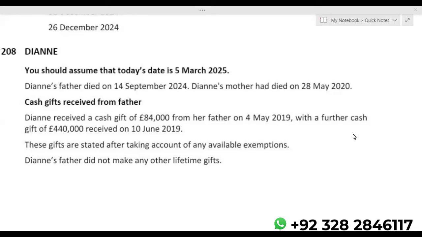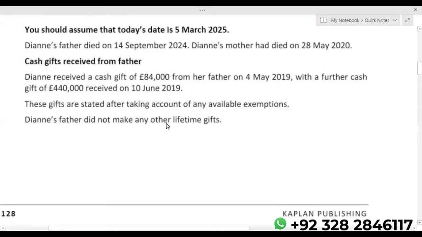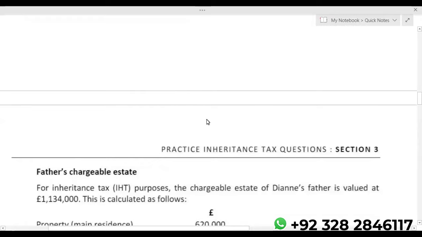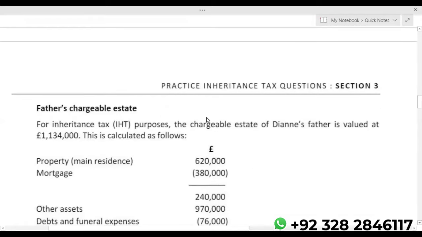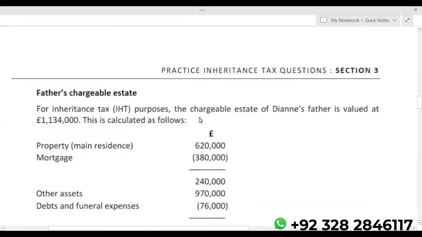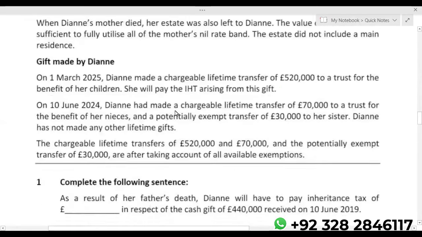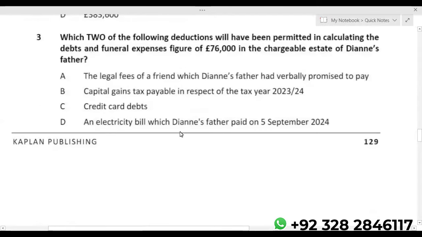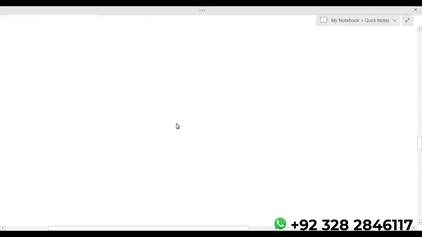This question, DIANNE, is mainly on IHT. So let's read the requirement that is from section B. Previously, if you recall, we have completed 53 MCQs. So now let's practice section B question, and after section B question, we'll go for section C. In section C, first, inshallah, we'll be doing individuals, then corporation tax. So then you will be having the complete flavor of section A, B, and C in the practice videos.